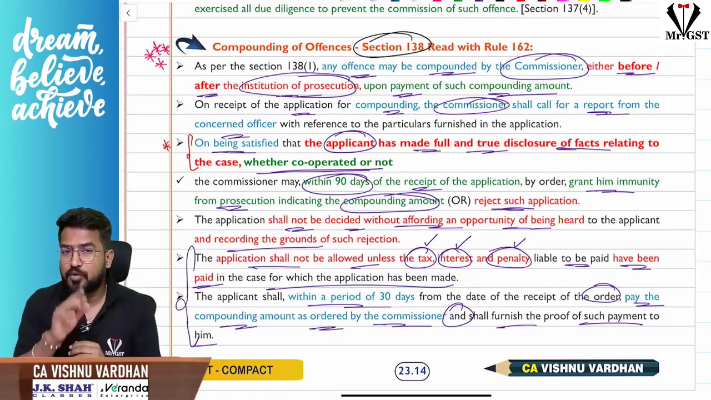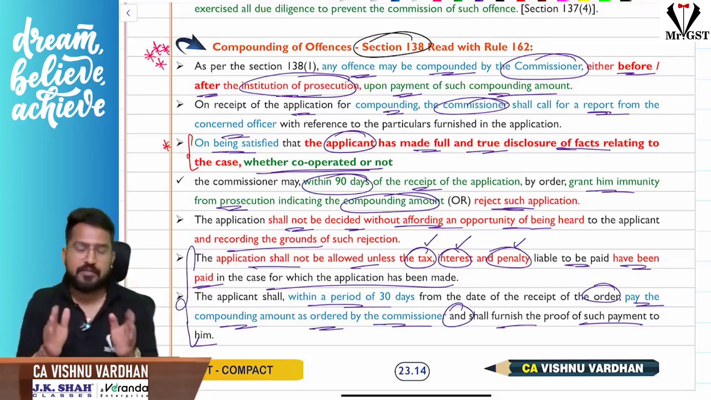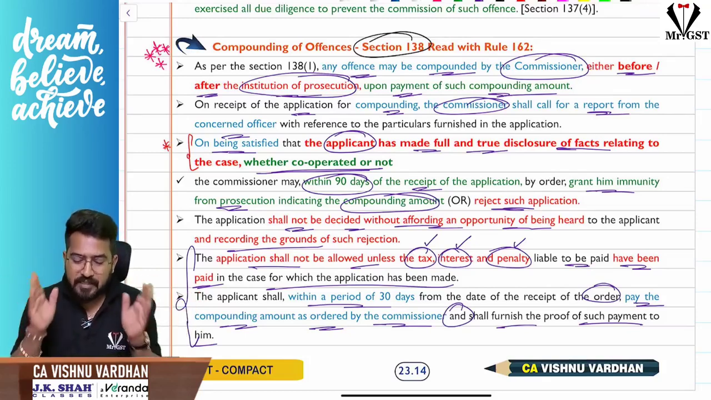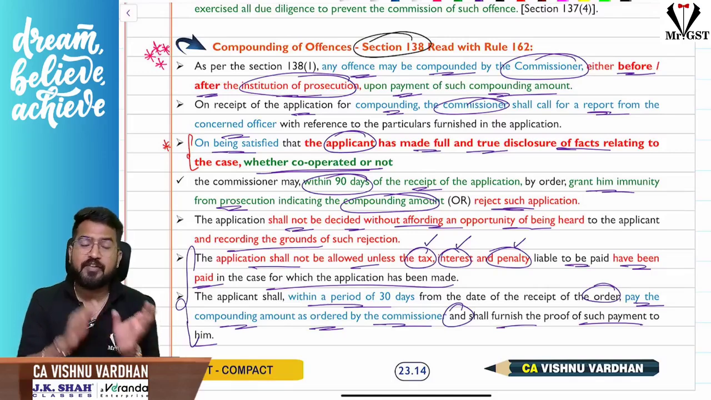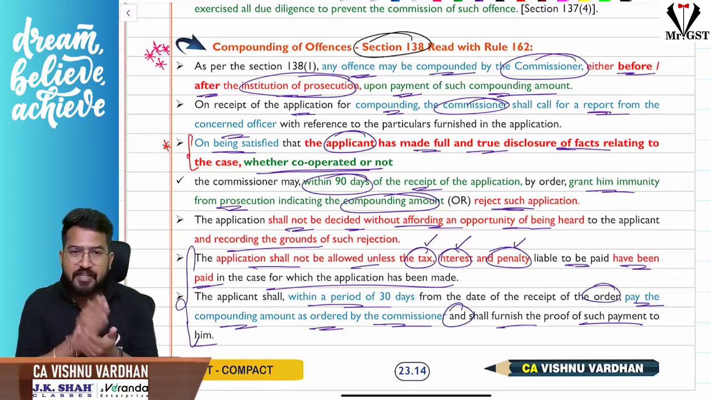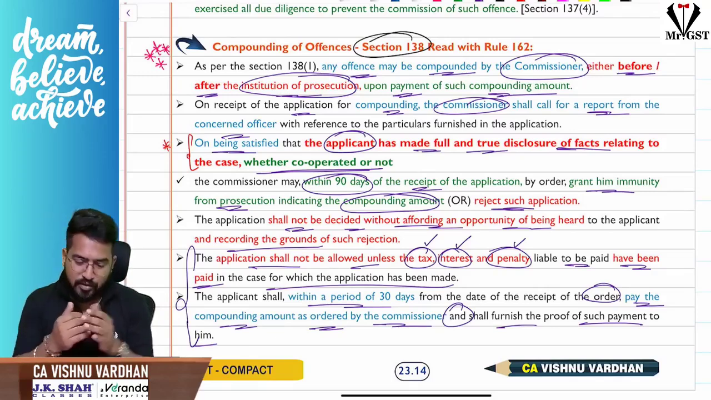In certain cases this compounding is not allowed. That means you should definitely go to jail. Happy vacation. But in majority of the cases it will be given, and in some cases it will not be given. So for giving that, what is the procedure and what are the compounding fees, we are going to discuss here.